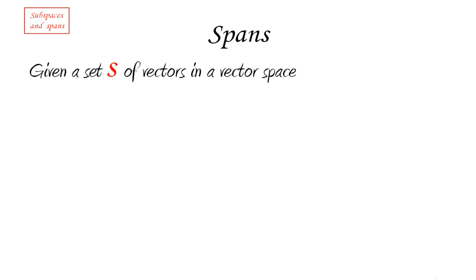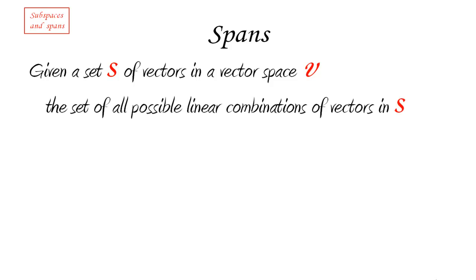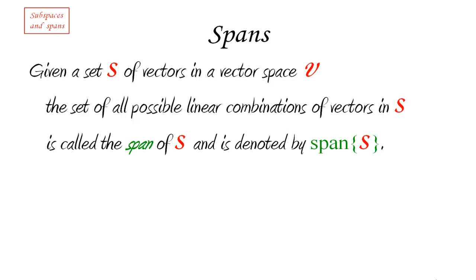Okay, so if I pick a set of vectors, any set of vectors, it doesn't have to be a subspace, just any set. In fact, it could be a finite set. In fact, it could be just a set consisting of a single vector. Just pick a bunch of vectors in a vector space V. Then the set of all possible linear combinations of the vectors in this small set is called the span of the set, and is denoted by span S. Okay, not a very imaginative notation, is it?